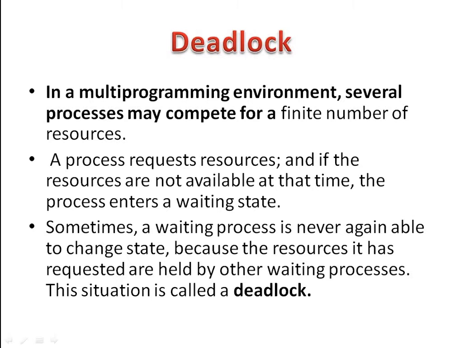Now process A asks for the tape drive, but the request is denied until process B releases it. Instead of releasing the tape drive, process B asks for the printer. At this time, both the processes are blocked and will remain so forever. This situation is called a deadlock.